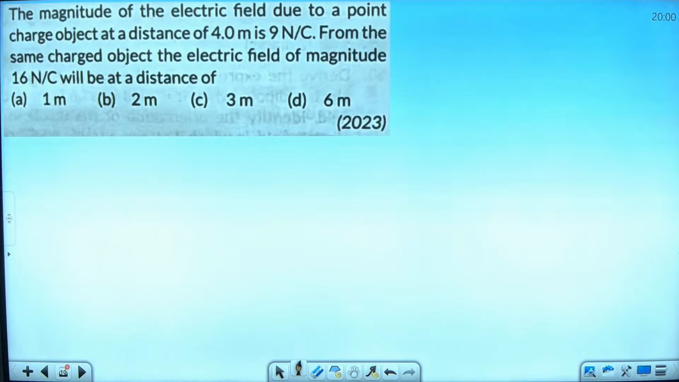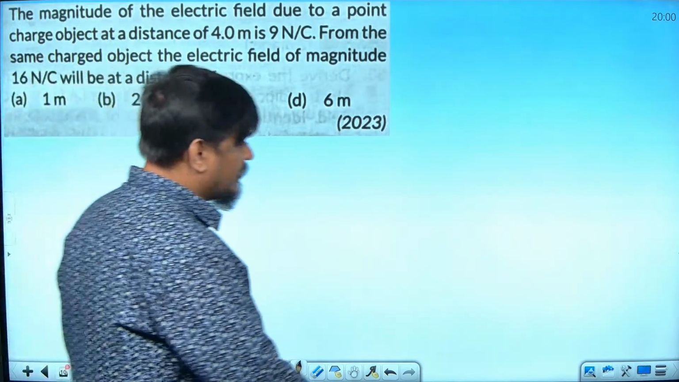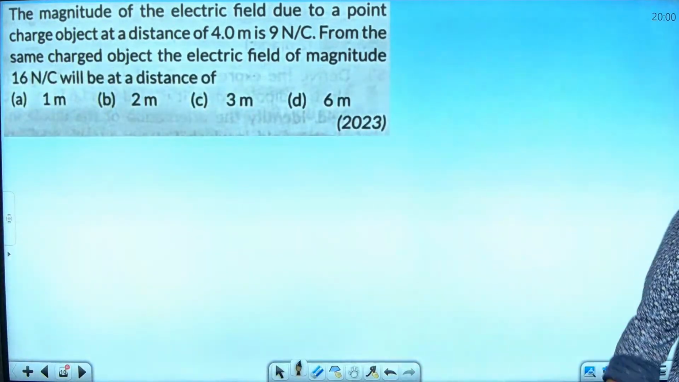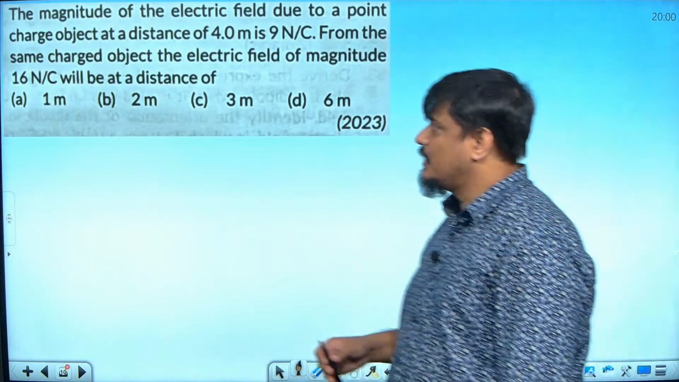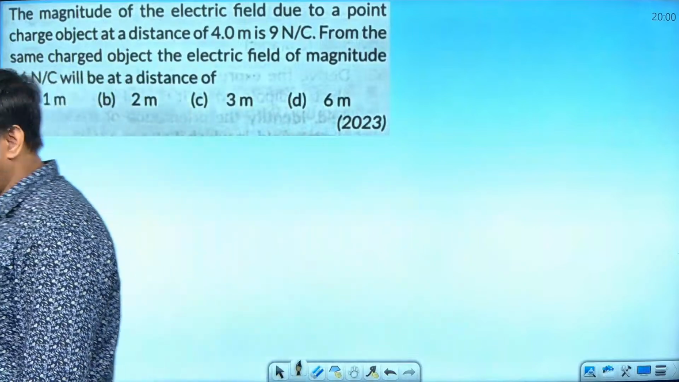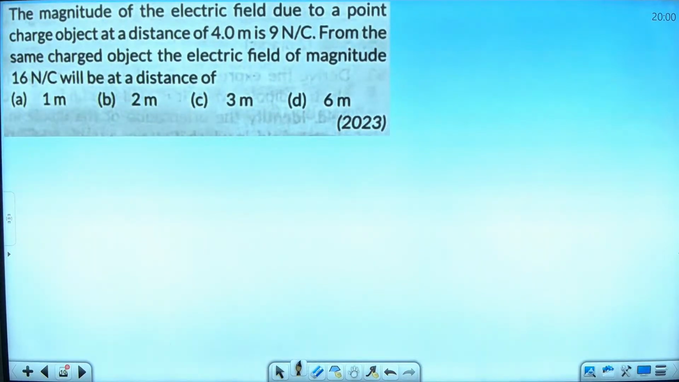This question has come in 2023 board paper. Please check how the question has come. The magnitude of electric field due to a point charge at a distance of 4 meters is 9 Newton per Coulomb. From the same charged object, electric field of magnitude 16 Newton per Coulomb will be at what distance? MCQ question came in 2023. Make it fast.